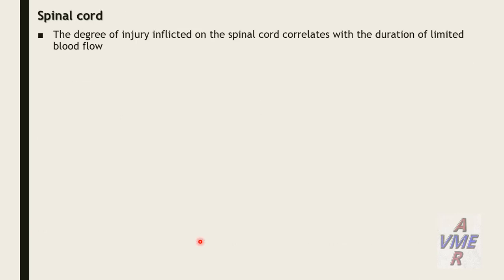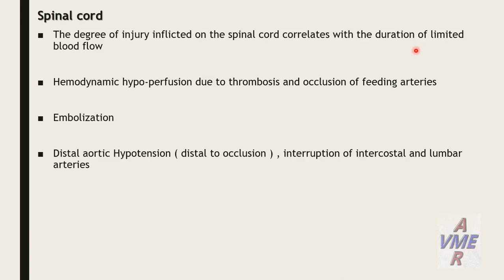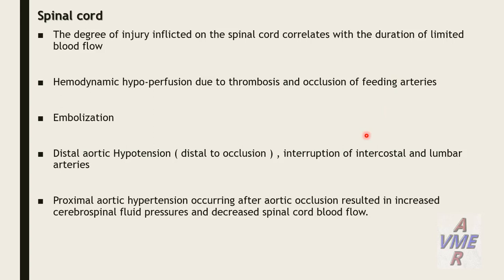Spinal cord. The degree of injury inflicted on the spinal cord correlates with the duration of limited blood flow. Hemodynamic hypoperfusion due to thrombosis and occlusion of the feeding arteries. It may be related to embolization. It may be related to distal aortic hypotension distal to occlusion and interruption of the intercostal and lumbar arteries.